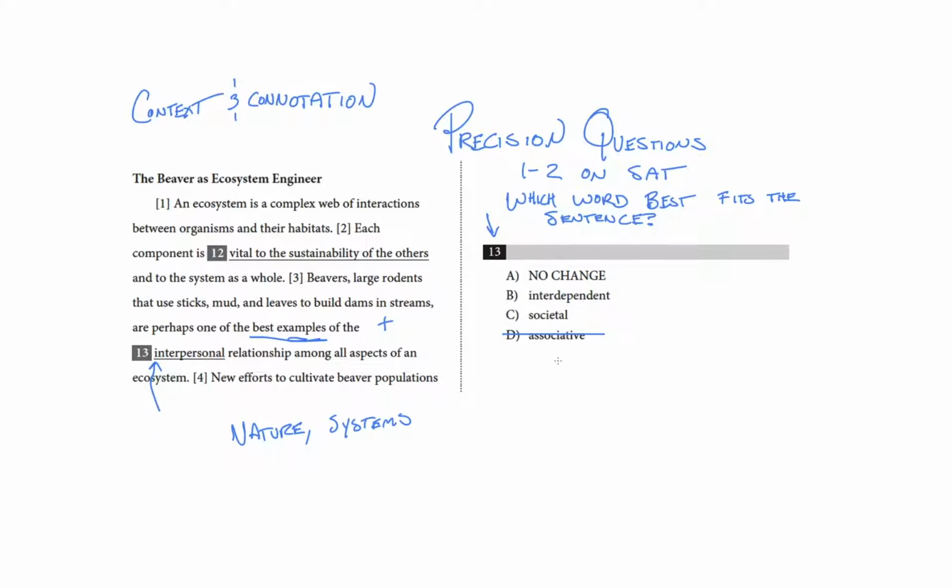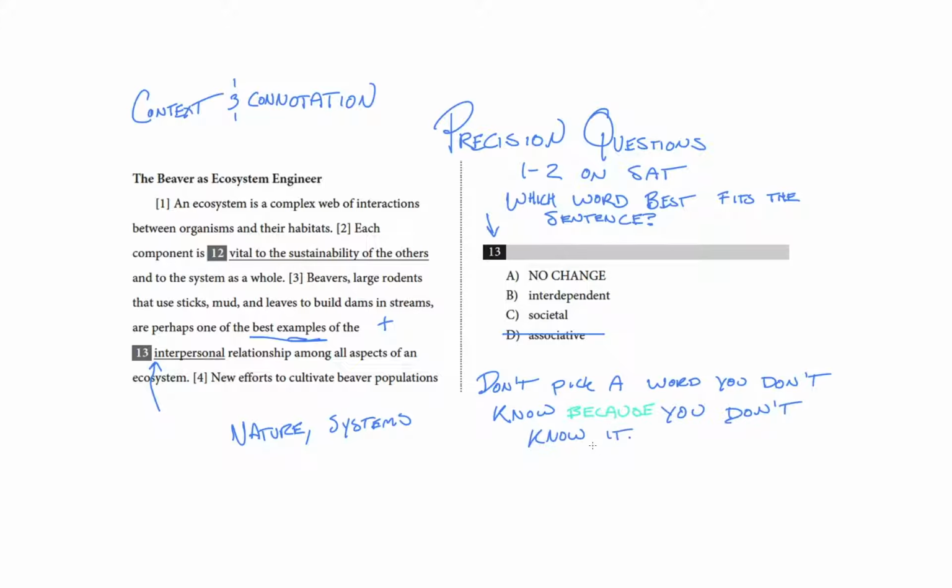I also want to avoid unknown words here. If a word seems obscure or difficult, don't choose it just because it's the hardest word. If the choice you're leaning towards feels too easy, quote unquote, challenge that impulse. Because the reason it might feel easy is because it's the answer. So although I know all 4 words here in this example, that may not be the case in every question of this type. So our advice is to first eliminate what you can from the words you do know and select one of the remaining choices. In other words, don't pick a word you don't know because you don't know it.